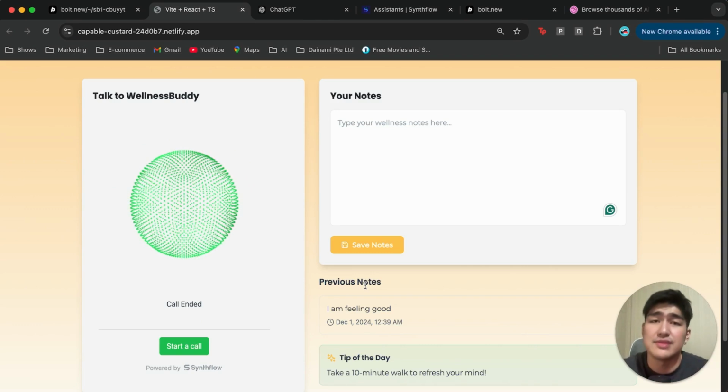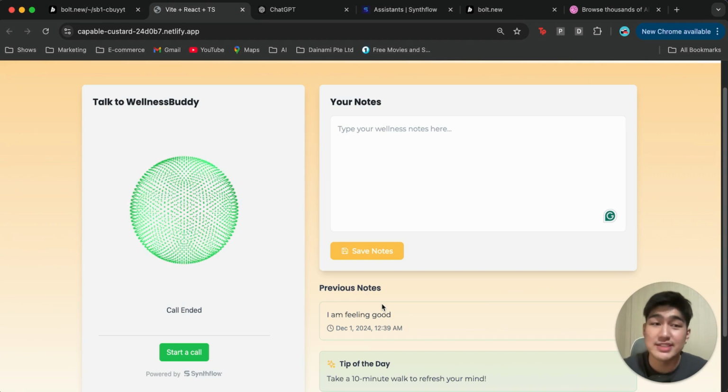Right, so it's pretty interesting, and we have created a wellness buddy that could assist us in all of our health tips and tricks. And this is just one specific use case of this AI voice assistant. We could be using it for our own specific industry as well, which could be for lead generation or as an AI consultant in other specific areas, which of course could help your business save thousands of hours, or you could also build this for clients and save them thousands of hours, or it could be used for educational purposes and so much more. And the best part of this is that you can launch an app like this very quickly today with AI just by prompting, without having to have extensive knowledge to code.